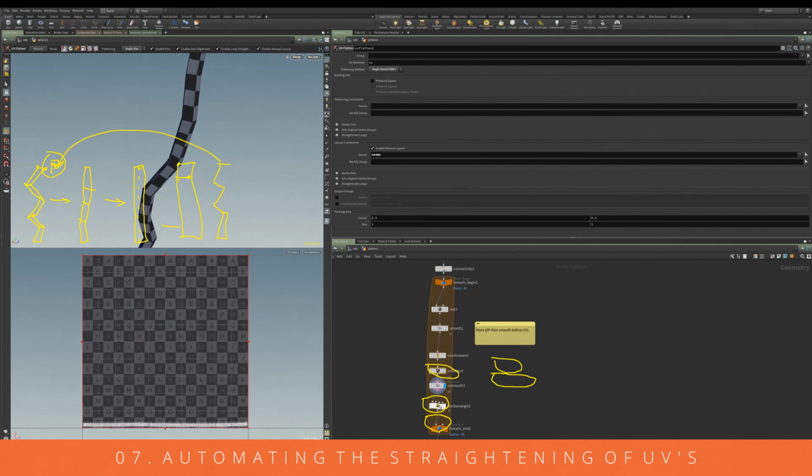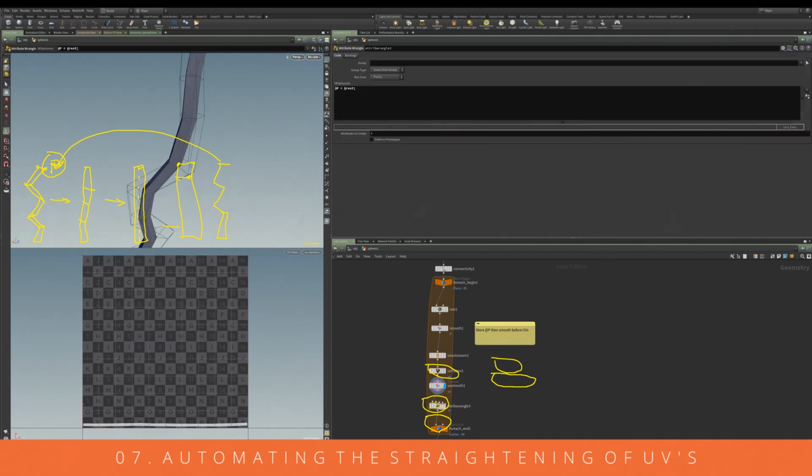Then we're using this attribute wrangle here, which is resetting the position back to the original position of the points, using the position stored in rest and setting it to the position attribute. If I activate that, you can see we've set the UVs and then restored the original position of all these points.